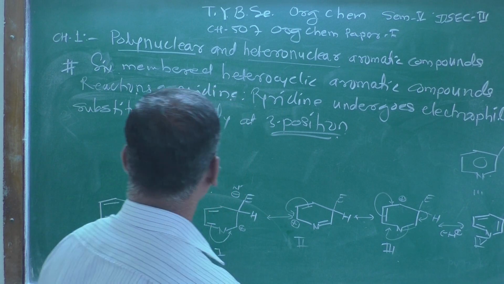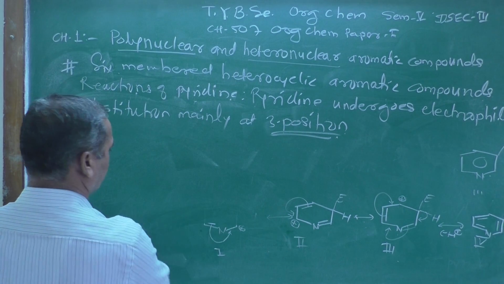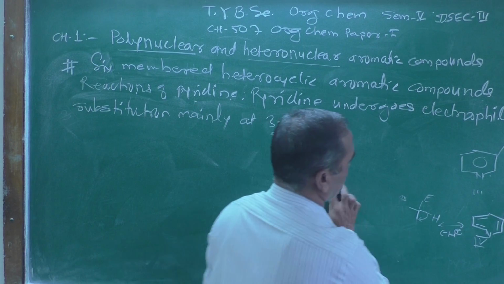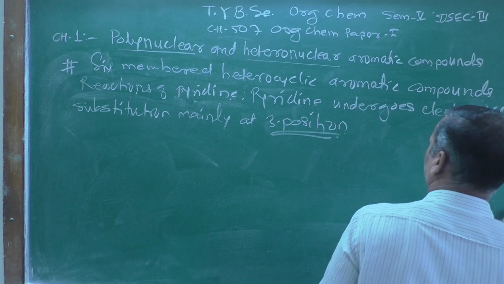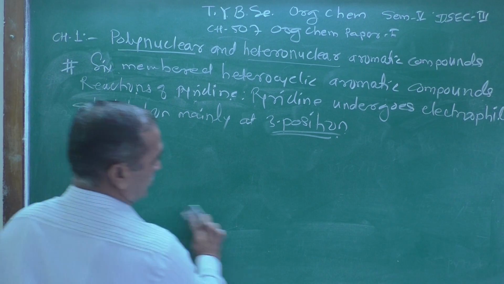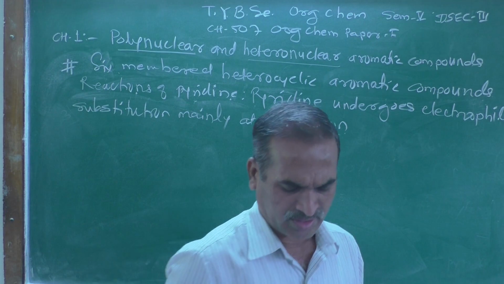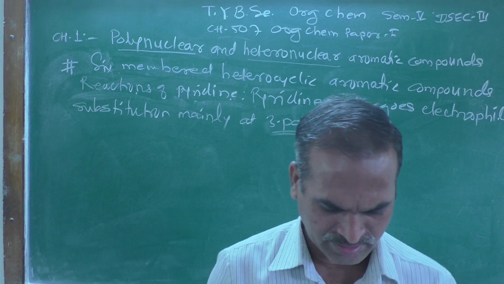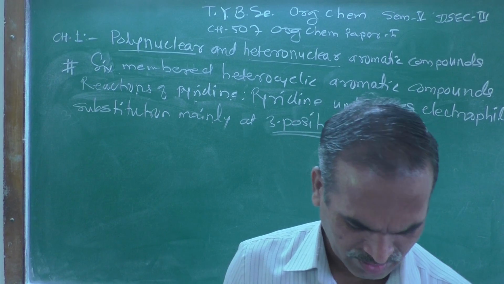Let's begin once again; the first reaction which we are going to discuss here is this one. Let us see the first reaction.